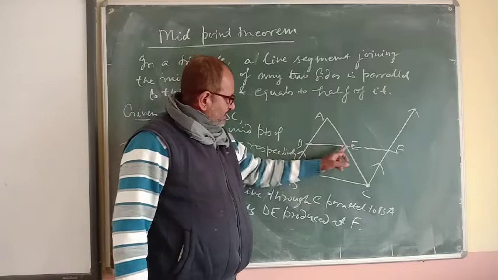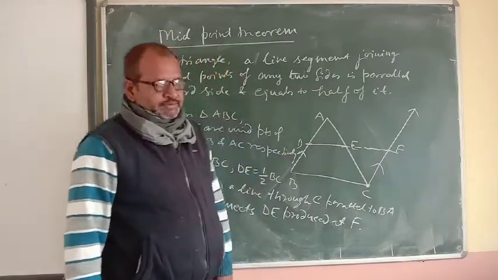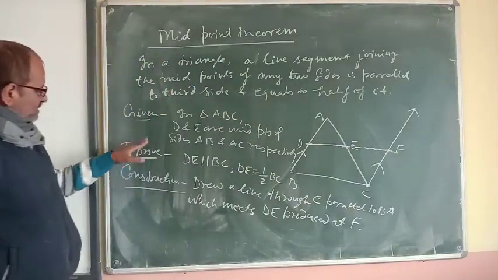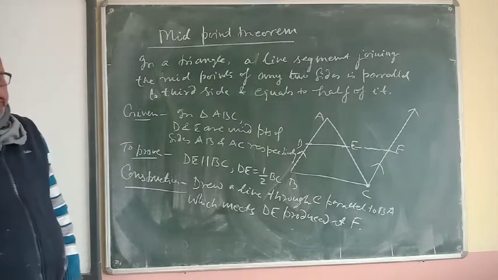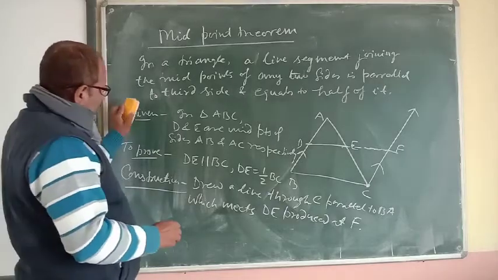It means DE produced at F. So given things, what we have to prove, what is the construction, next step. Now we will start the proof of this theorem.